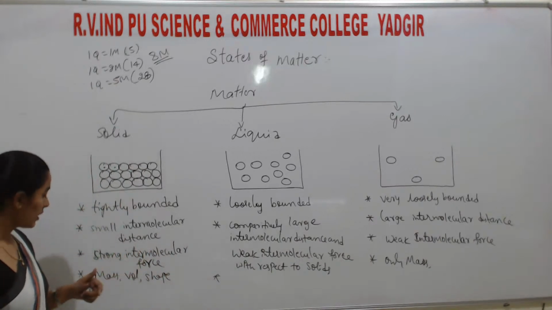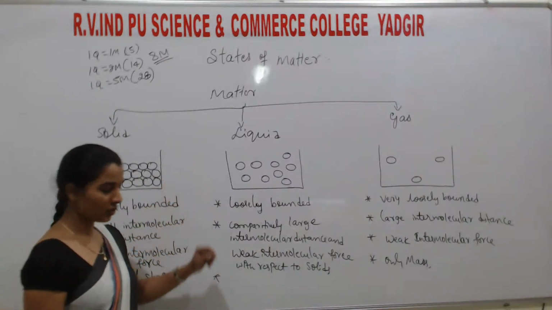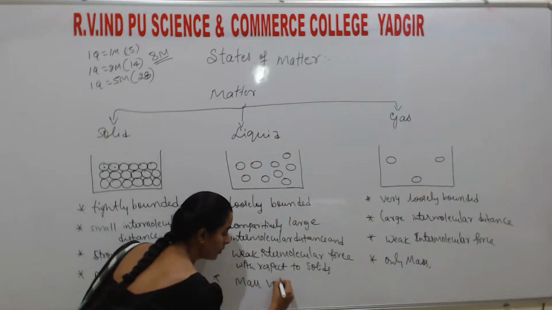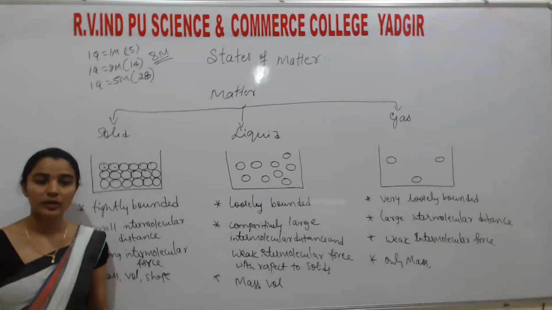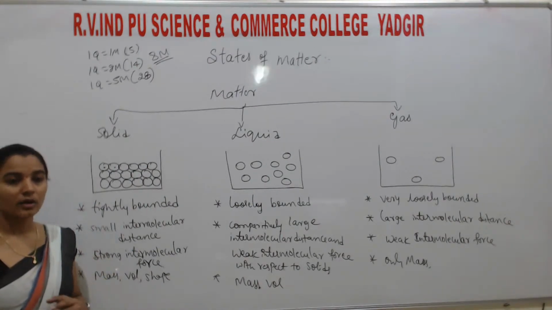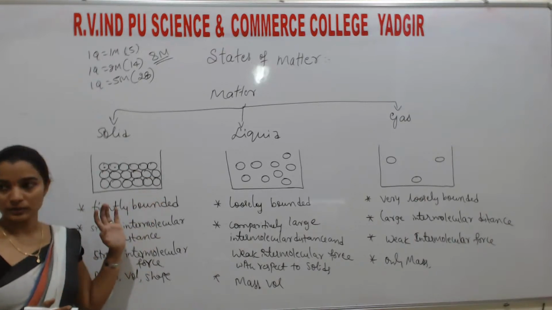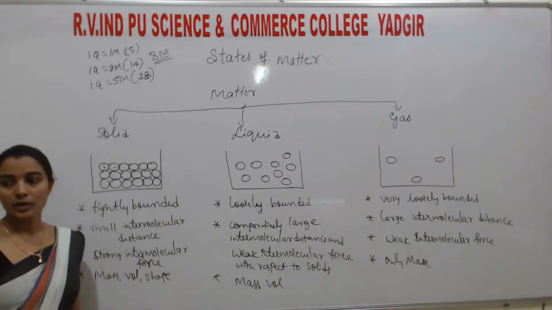Okay, next, solid has mass, volume as well as shape. Liquid has only mass and volume but not shape, because the shape of the liquid changes according to the container or the substance where it is present.